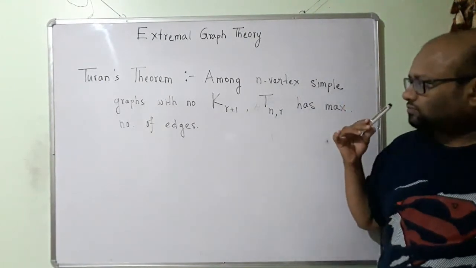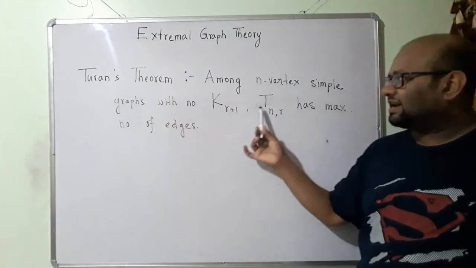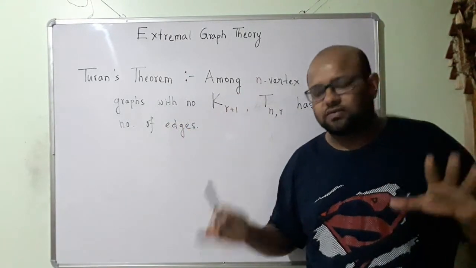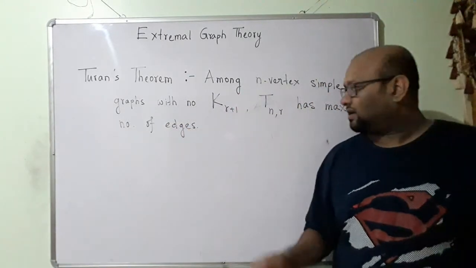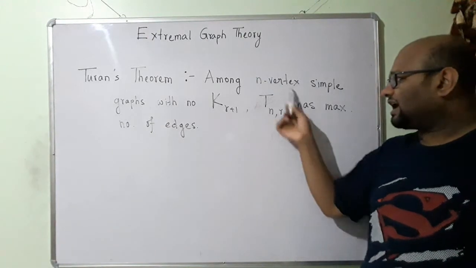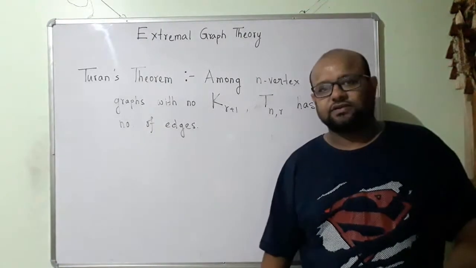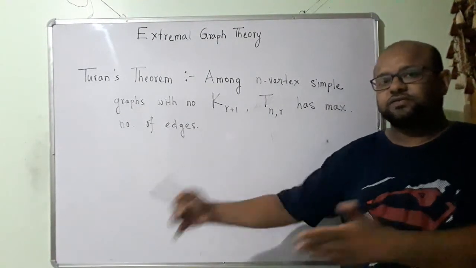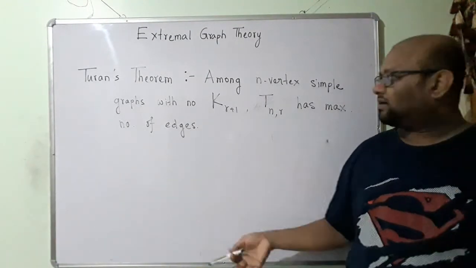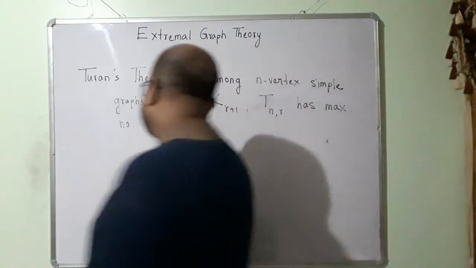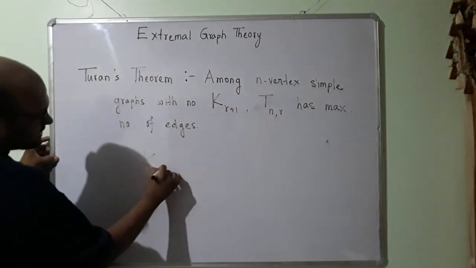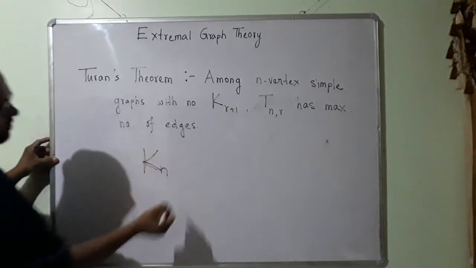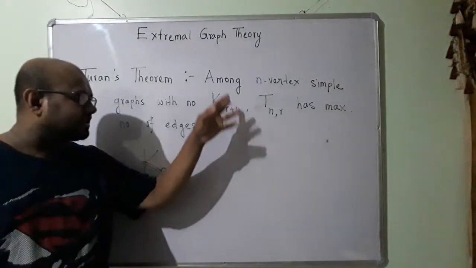Now Turan's theorem says that among any graph with n vertices, this graph T(n, r) has the maximum number of edges, provided the graph does not have K_{r+1}. Otherwise, I may have K_n, which is going to have the maximum number of edges. Here r is smaller than n.